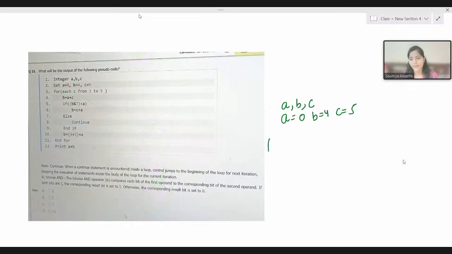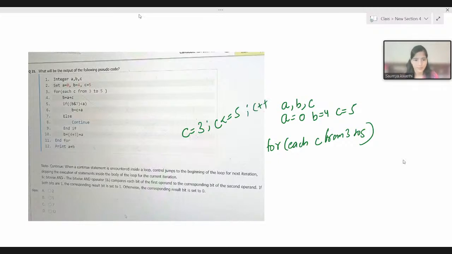Okay, so what we are having here is for each c from 3 to 5. What does this statement mean? We're saying for each c from 3 to 5, it means initialize c with 3, take the value of c up to 5, it means c less than or equal to 5, and obviously you know that the value will be incremented if we have to take it up to 5. So c plus plus is there. So this is what this statement means, right?